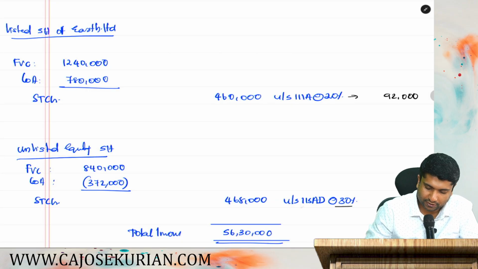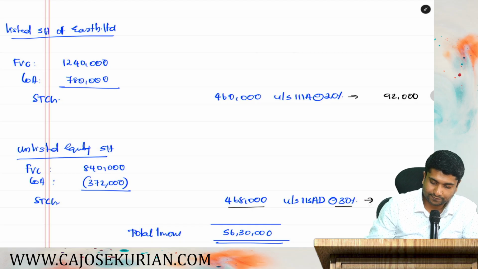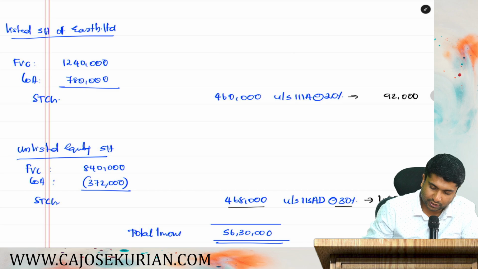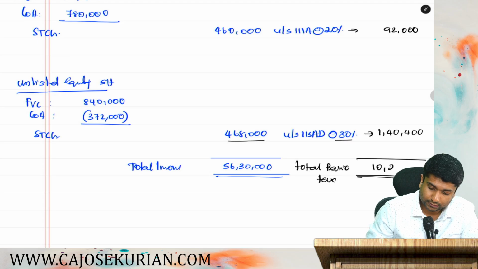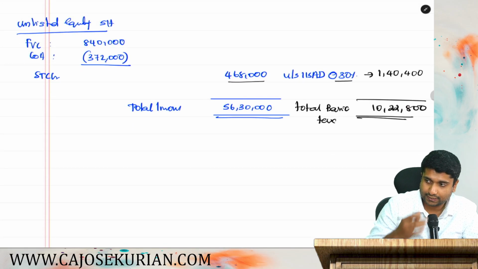How much is 30% on 4,68,000? 1,40,400. Now, can you tell me how much is the total basic tax liability? 10,22,800 shall be the total basic tax liability.